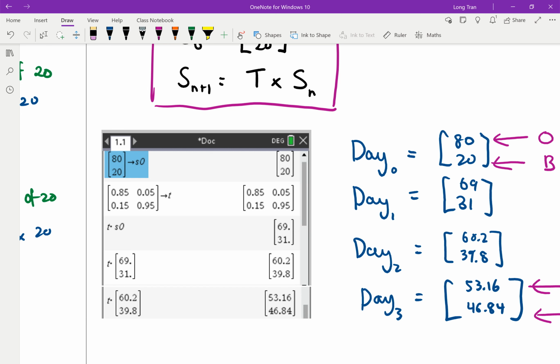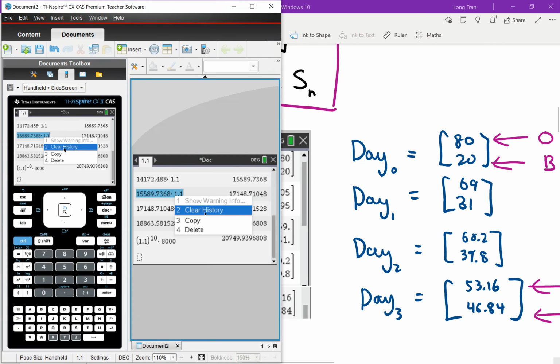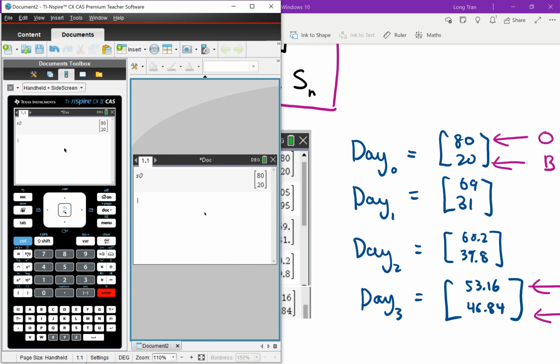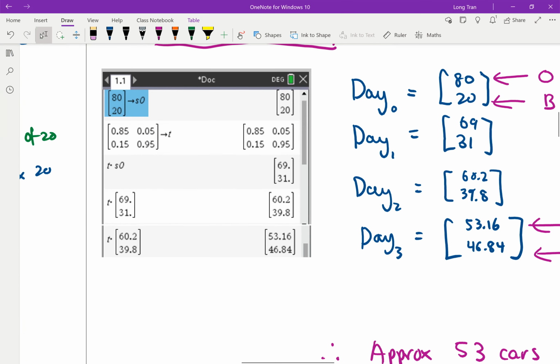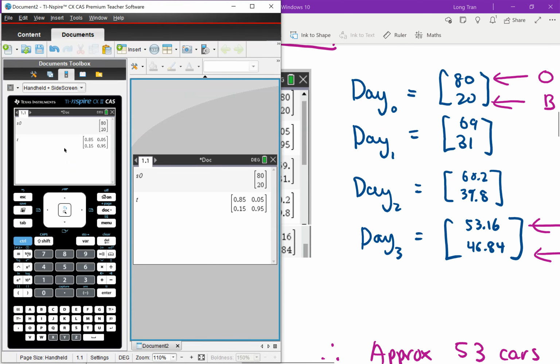So let's see if I can beat that by doing this now. So I'm going to go back, and remember I had defined S0 as this, and I had defined T as this. So that's my transition matrix, right? Now, instead of doing it recursively 3 times like I had in this example, what if I followed that idea and I did T to the power 3 instead? So T to the power 3 times S0, because that's my starting value, true?